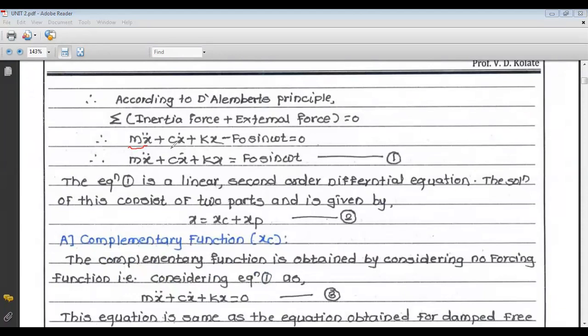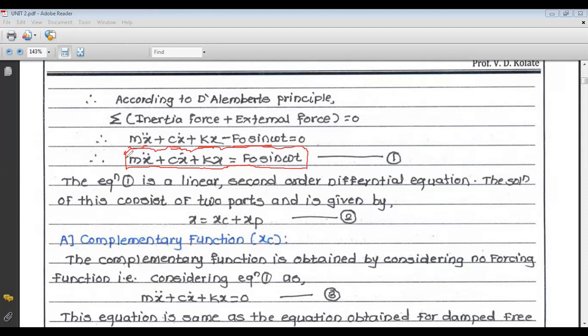Then damping force is cx dot, also positive, plus kx. The spring force is also in upward direction, so it is also positive. And your external excitation force, the harmonic force F0 sine of omega t, is in downward direction, so we have taken it as negative, which is equal to 0. So we take F0 sine of omega t to the right hand side. So we get mx double dot plus cx dot plus kx is equal to F0 sine of omega t.